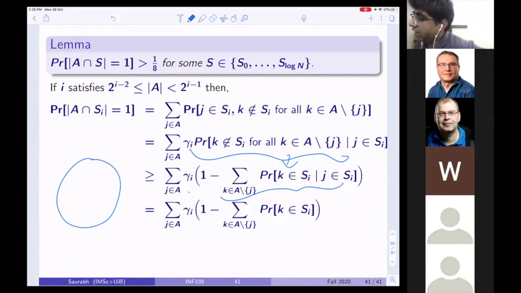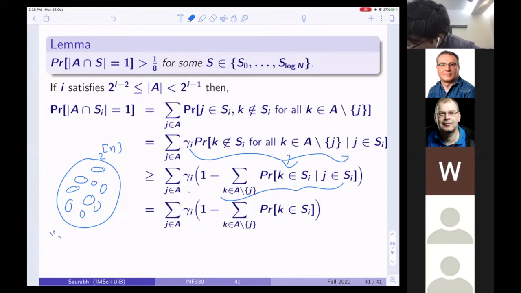Let's ask ourselves, what are the possible sets S_i? Those are basically subsets of 2 power n, all subsets of 2 power n are the possible subsets.